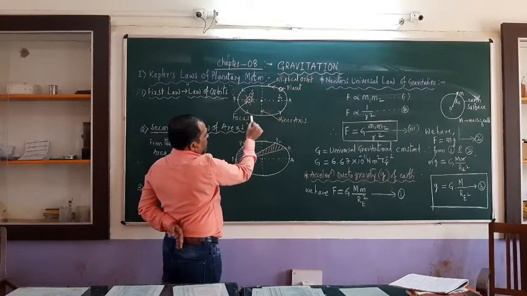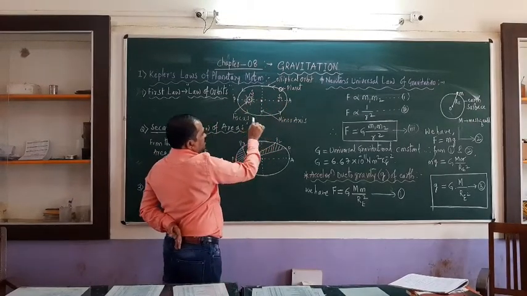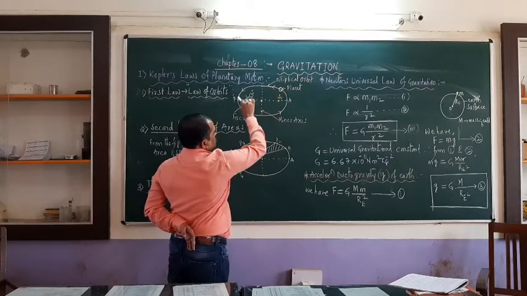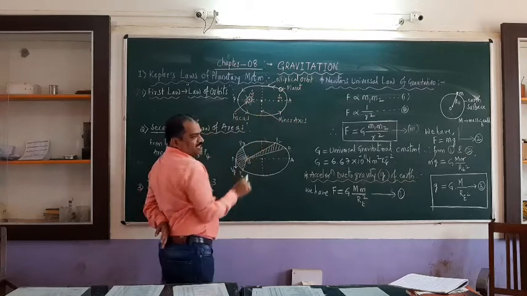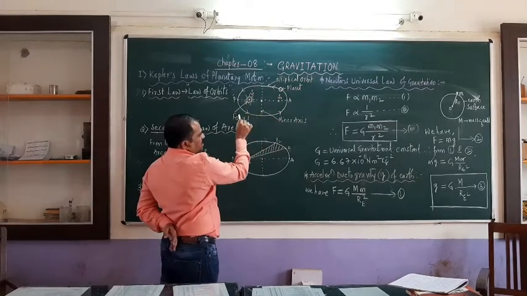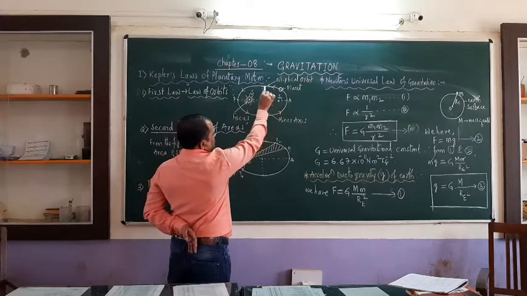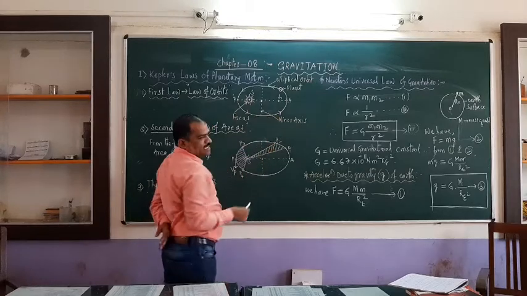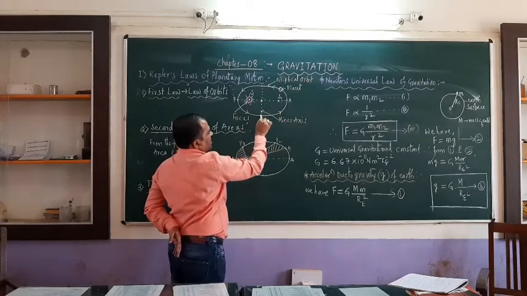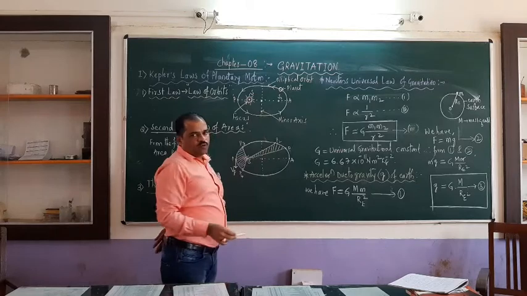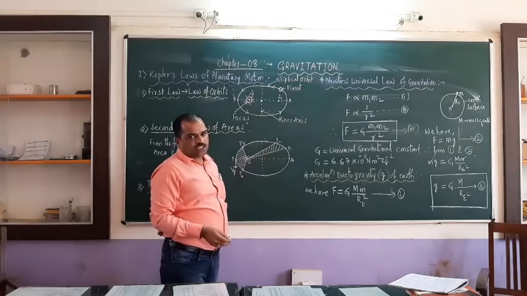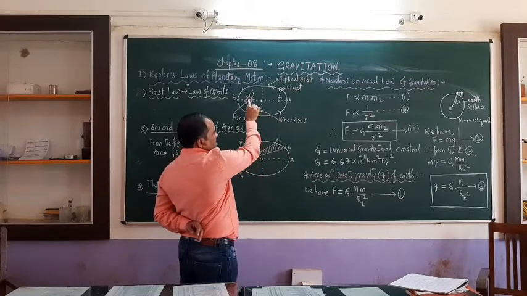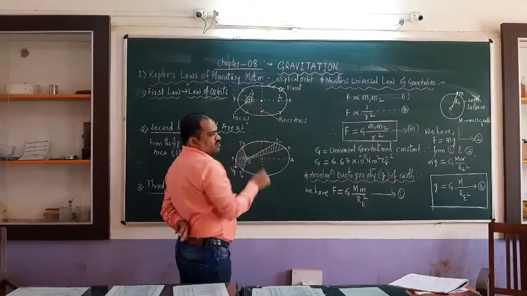The white chalk piece drawing is the elliptical orbit. Here I have written the position of the sun, which is called the focus. You can observe two dotted lines: the larger one is the semi-major axis, and this is the semi-minor axis. There are two centers for the ellipse, focus 1 and focus 2, which are called foci.